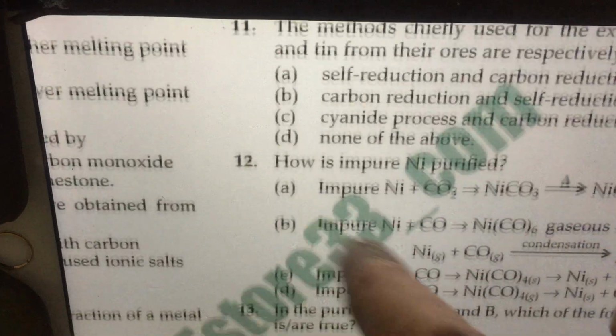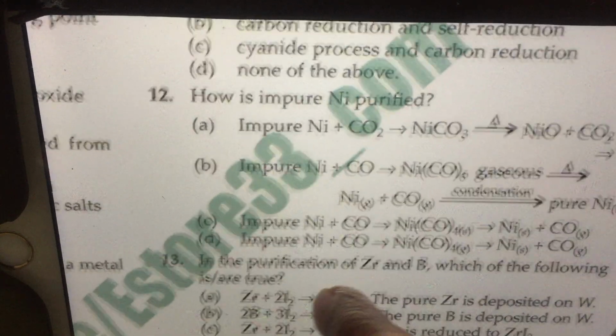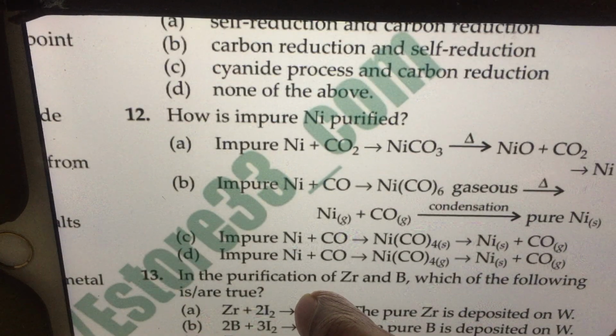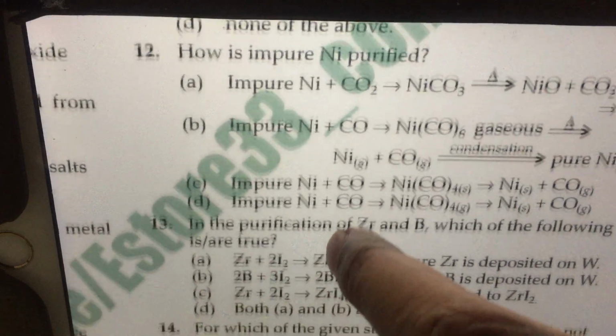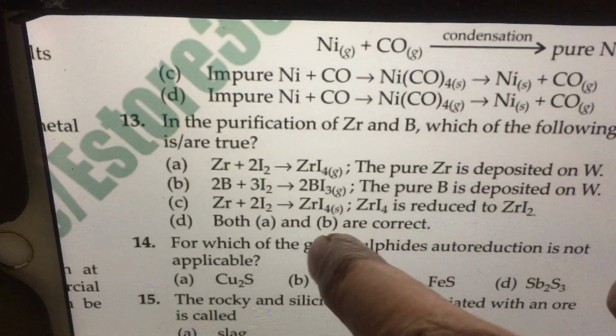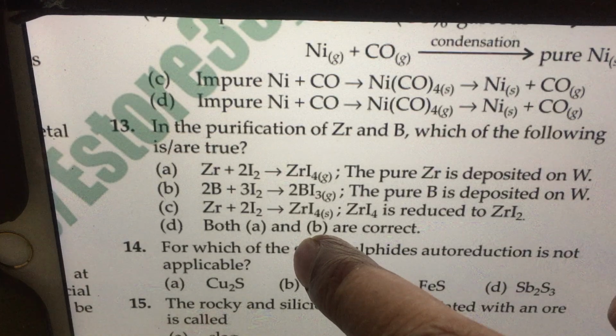Question number 12. How is impure nickel purified? Impure nickel is purified by Mond's process, where it is converted to nickel tetracarbonyl, which on decomposition by heating gives pure nickel. Answer is D.